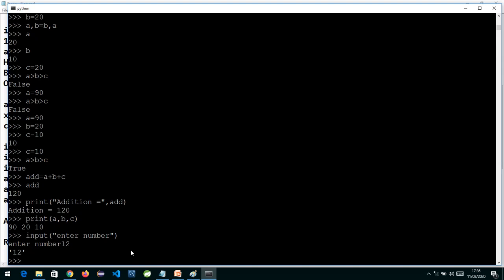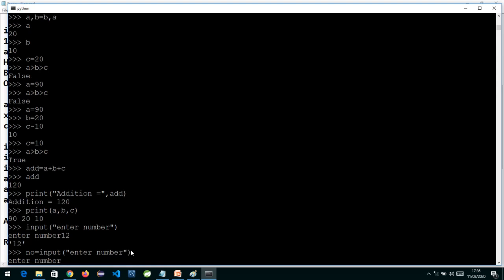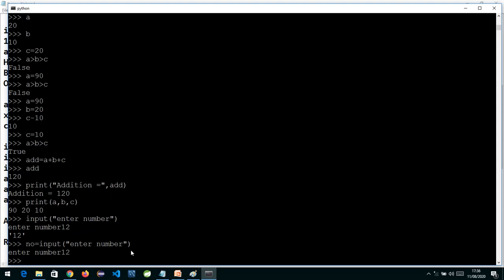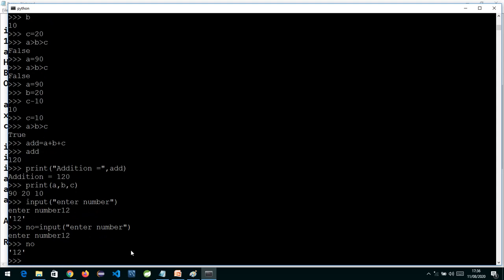Now I need to store the number. Suppose I write no is equal to input, enter number. When I press some number, you will see the number is stored in no. If I print no, you can see the data is in single quotes, that is, it is in string format. So whatever data you enter, the input function will always store it as a string.